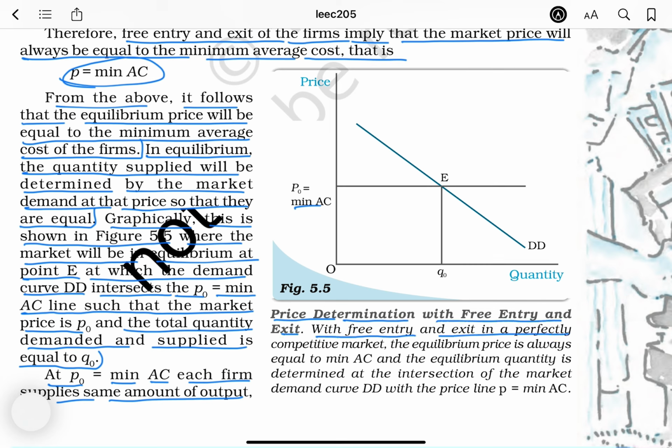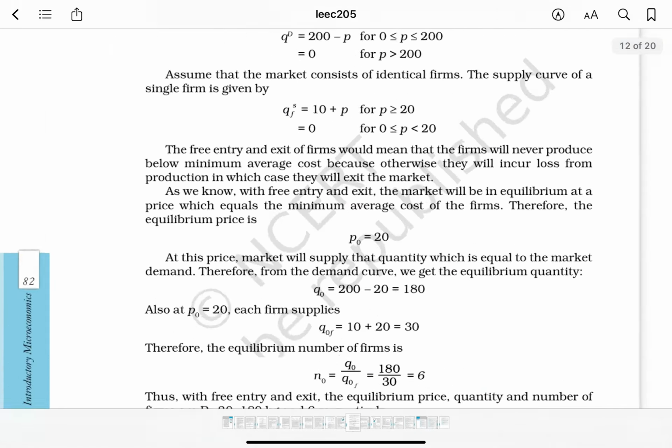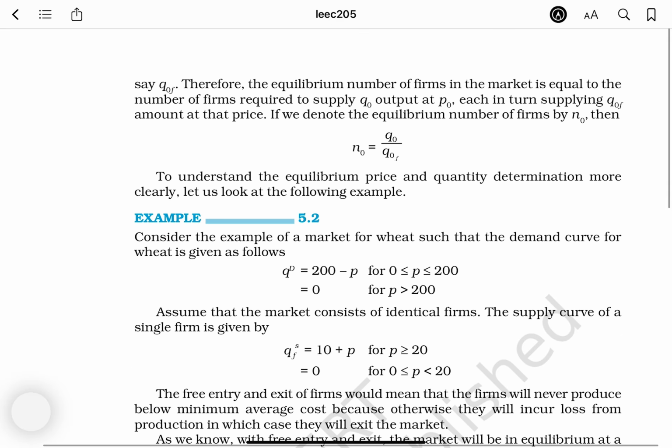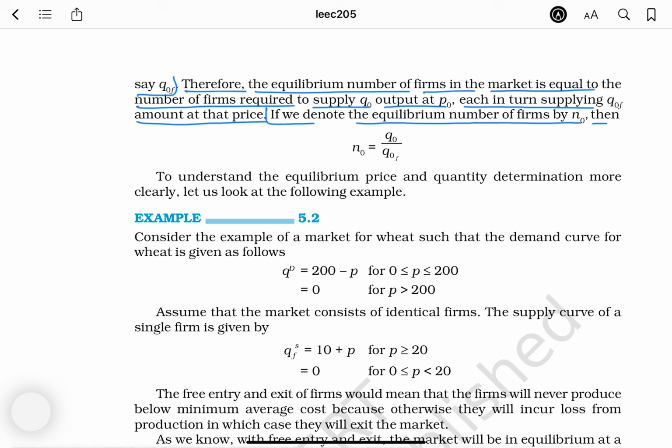With free entry and exit in a perfectly competitive market, the equilibrium price is always equal to minimum AC, and the equilibrium quantity is determined at the intersection of the market demand curve DD with the price line P equals minimum AC. Say Q0F is each firm's output. Therefore, the equilibrium number of firms in the market is equal to the number of firms required to supply Q0 output at P0, each in turn supplying Q0F amount at that price. If we denote the equilibrium number of firms by N0, then N0 equals Q0 divided by Q0F.